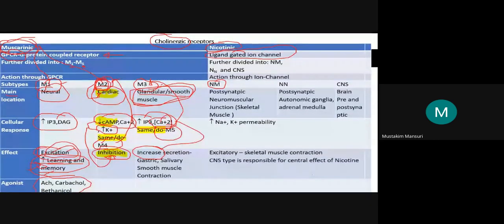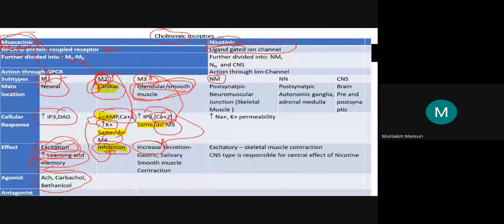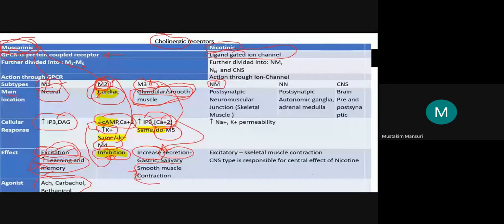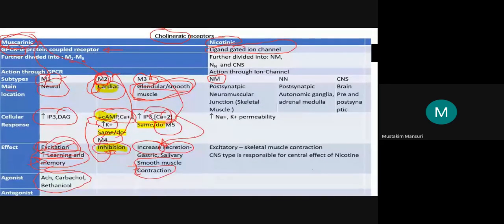That is why you will get increased secretion, specifically gastric and salivary, and smooth muscle contraction will be observed due to this M3 muscarinic receptor.